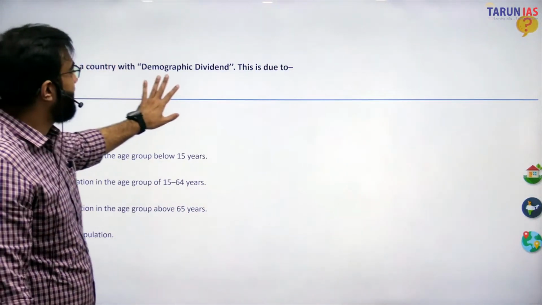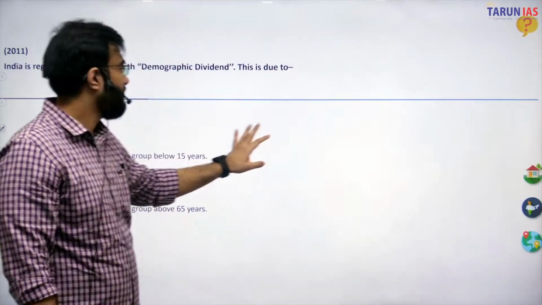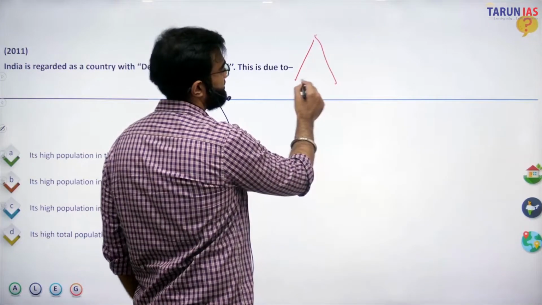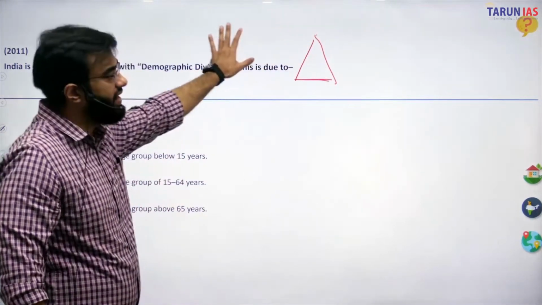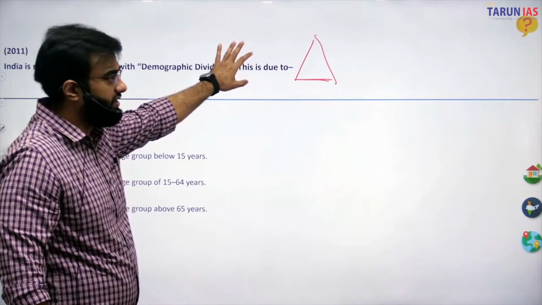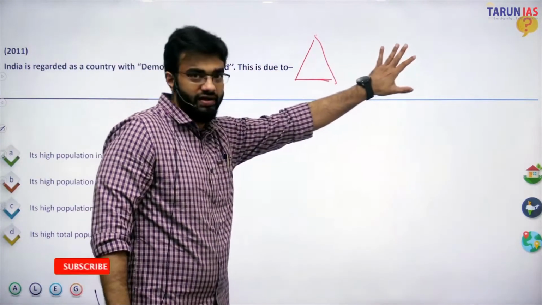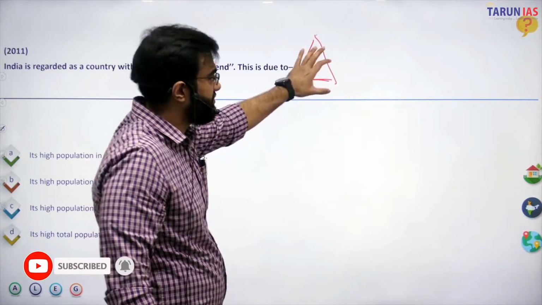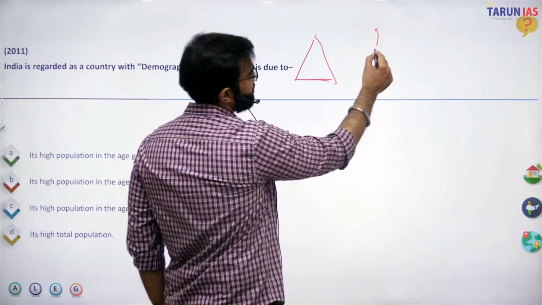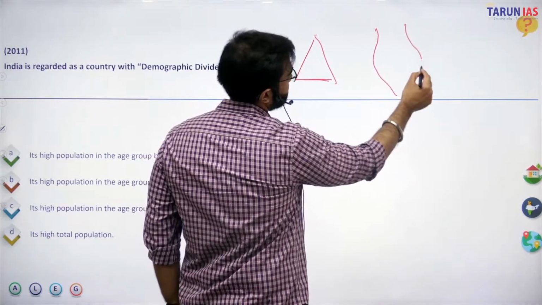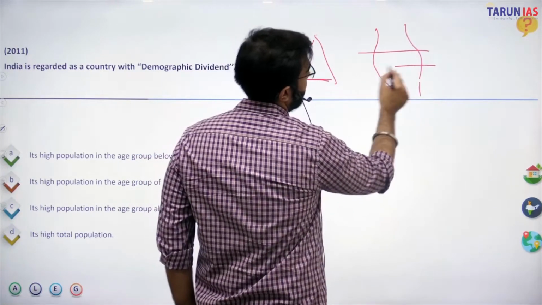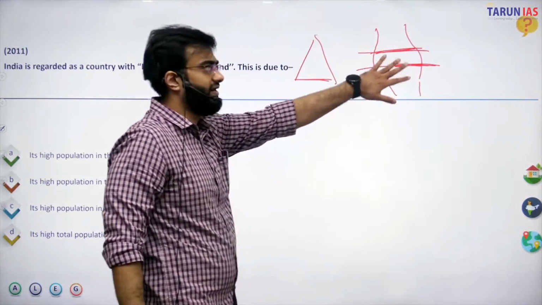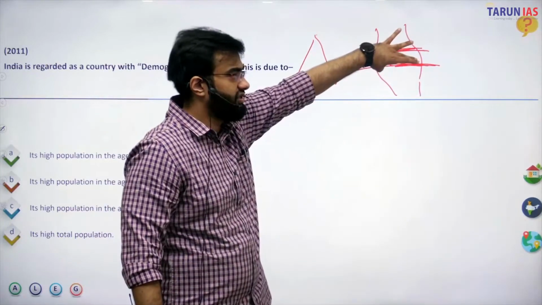India is regarded as a country with a demographic dividend. We all know that there are normally three types of pyramids. One is the population explosion, when it is a very underdeveloped economy. India is currently, although it has surpassed the UK in terms of economy, basically a bell-shaped structure, where this working population, from 15 to 65 years, is bulging, is burgeoning.